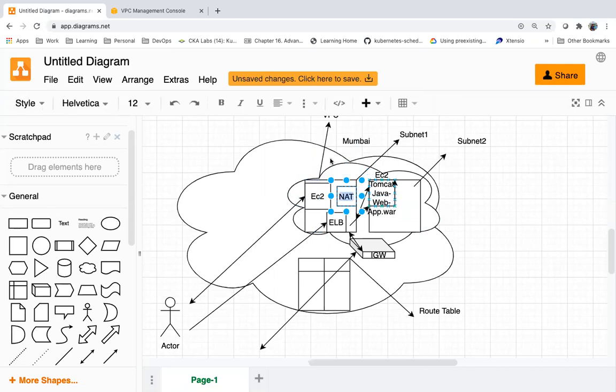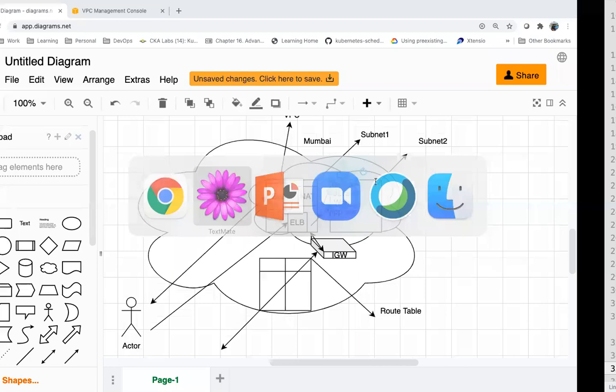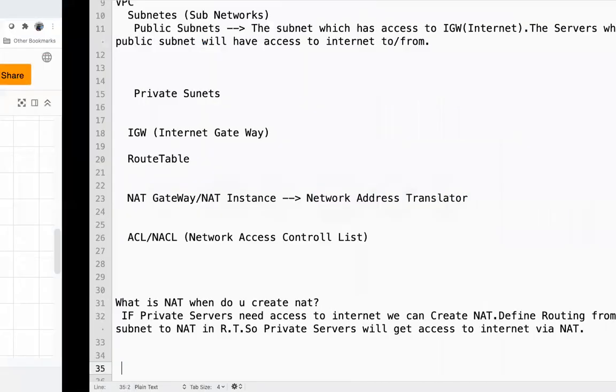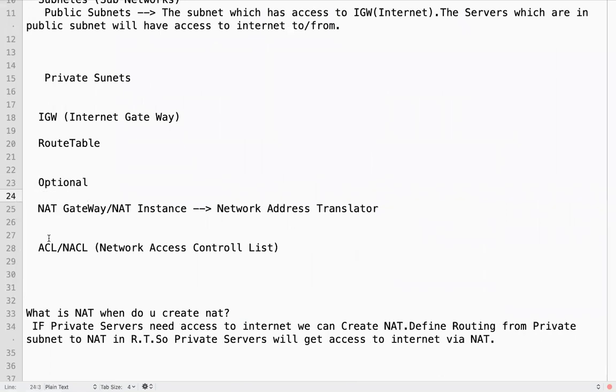So this guy can talk to the NAT. NAT can talk to the IGW and get the internet connectivity for a private server. So this is optional. And ACL, or NACL, is a firewall at a subnet level.